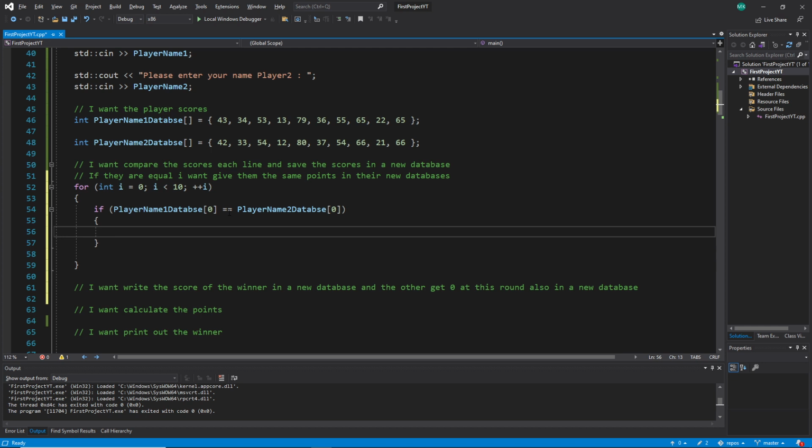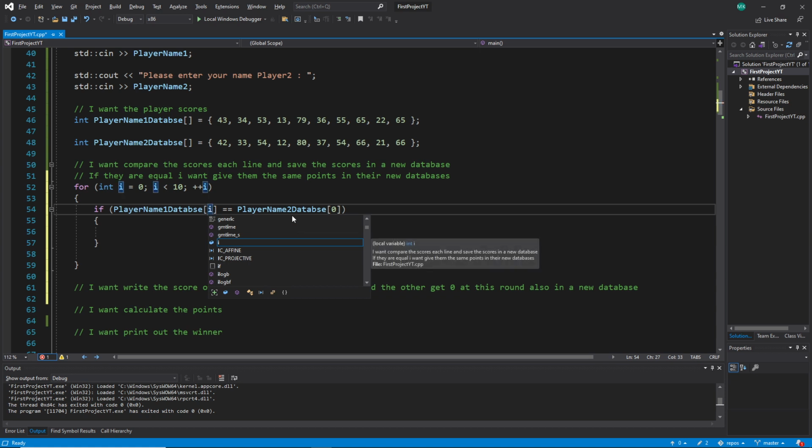And what should happen then? We will program this in a moment. But first, I will cover all the conditions. And there is one more problem at this point: the access operator 0, because I want to go through all of them. Right now, if this is looping all the time, I would go to 0 and then again 0. And what we learned is we can use the variable which we created here. Instead of using 0, our first slot, we use here I.